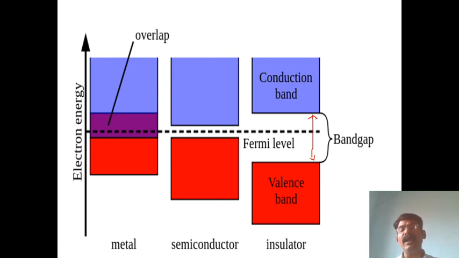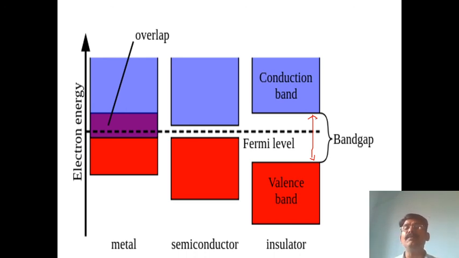The band gap width is very high, so at ordinary conditions they do not act as conductors. They act as insulators.